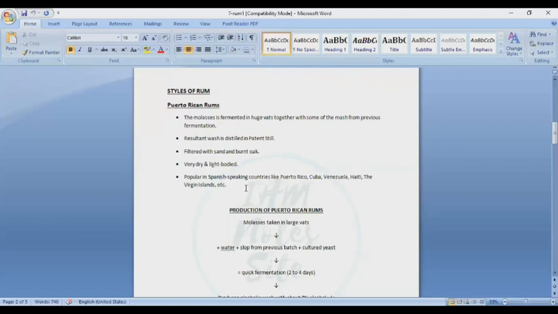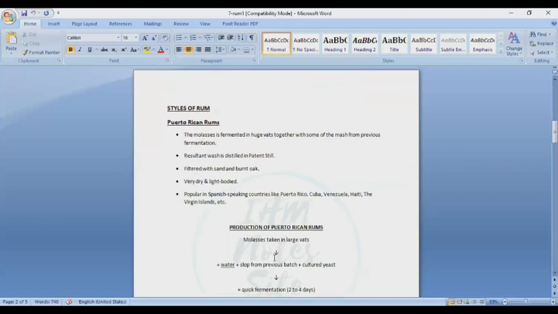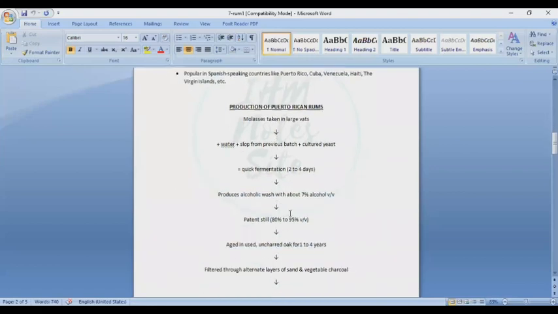Production of Puerto Rican rum: molasses is taken in a large vat, where water is added, plus slop from the previous batch and cultured yeast. After this quick fermentation of 2 to 4 days, the product is an alcoholic wash with about 7% alcohol by volume.